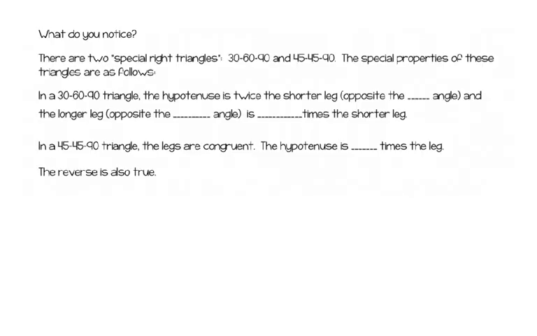So the 2 special right triangles, here's what you should have written down before. The special properties are as follows. In a 30, 60, 90 triangle, the hypotenuse is twice the shorter leg, which is opposite the 30-degree angle. The longer leg is opposite the 60-degree angle, and it is square root 3 times the shorter leg. In a 45, 45, 90 triangle, the legs are congruent. The hypotenuse is square root 2 times the leg. You need to figure out a way to remember the difference between those two types of triangles and what the ratios are. It doesn't matter how big or small the triangles are, if it's a 30, 60, 90 or a 45, 45, 90, this will apply.